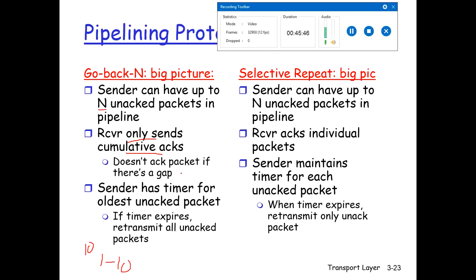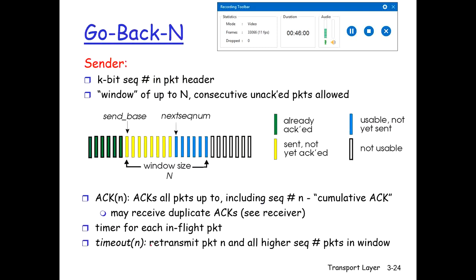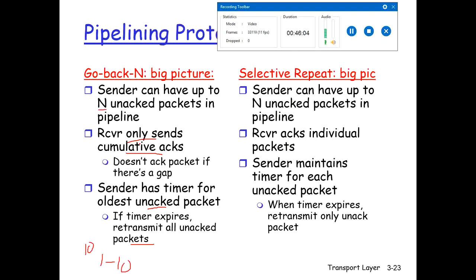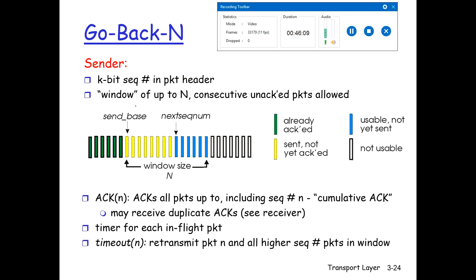But it will not acknowledge the packet if there is a gap. Sender has a timer for the oldest unacknowledged packet, and if the timer expires, it will retransmit all the unacknowledged packets. Alright, so let's understand this. First of all, we will understand go back N, then I will explain the selective repeat. For example, there are k bits sequence number in the packet header, and there is a window of up to N consecutive unacknowledged packets which can be allowed.